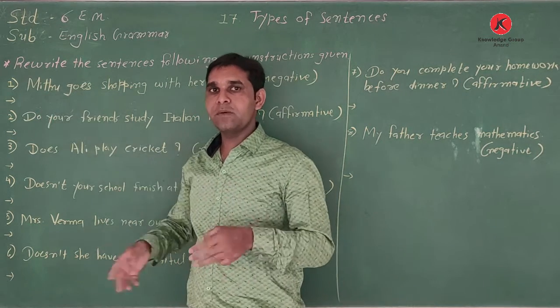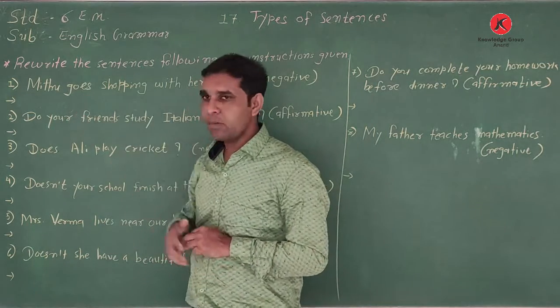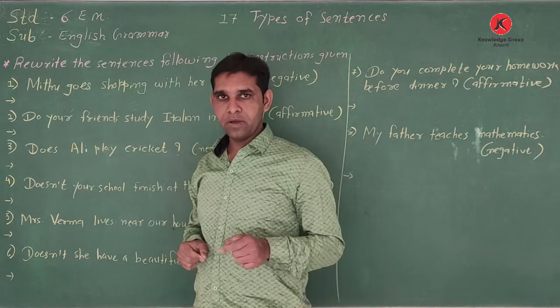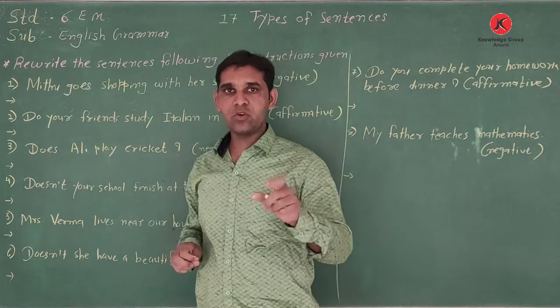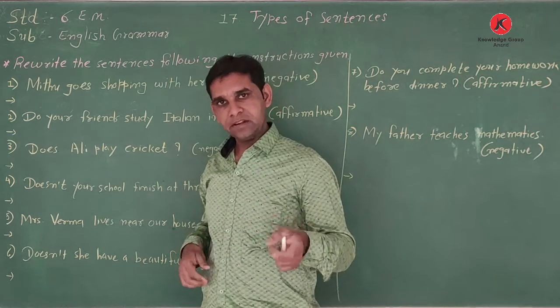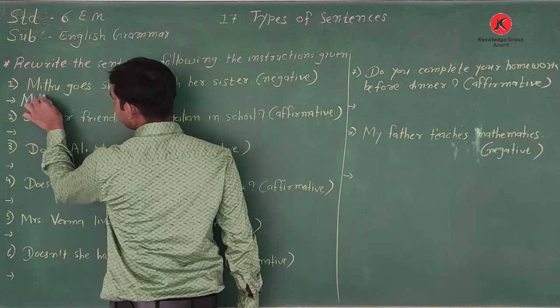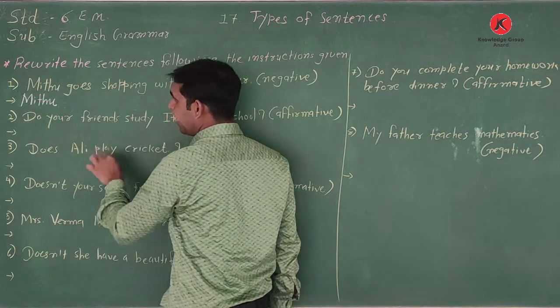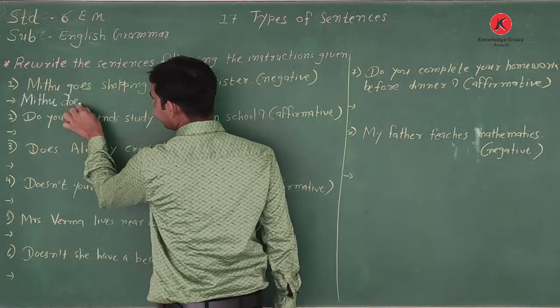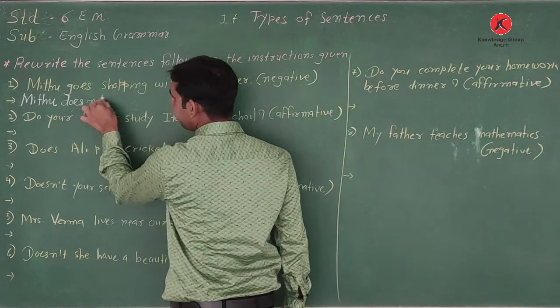If we do not know, subject singular, plural goes with the verb. If the verb has s or es added, then we write does not. So what we write here? Mithu, then write does not.